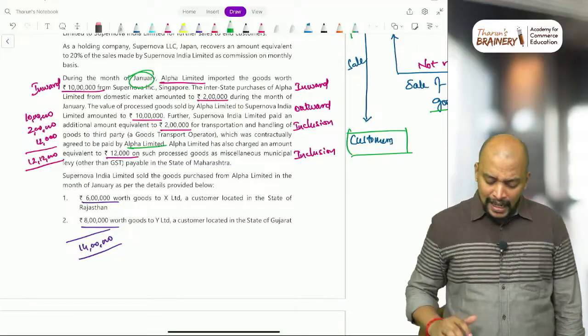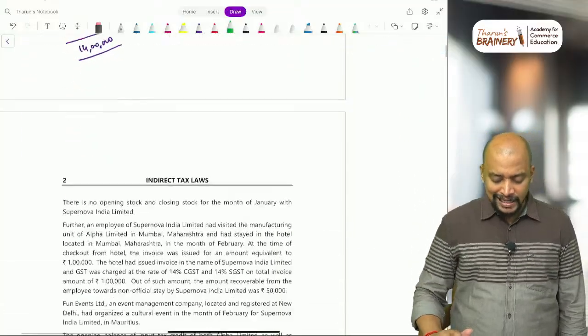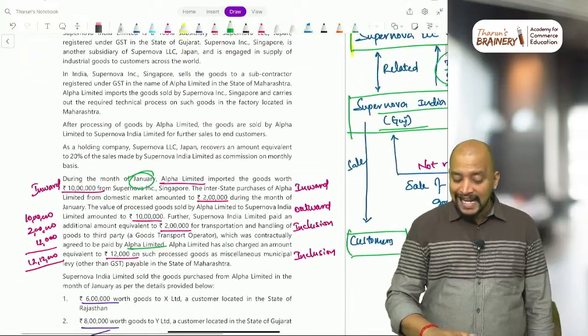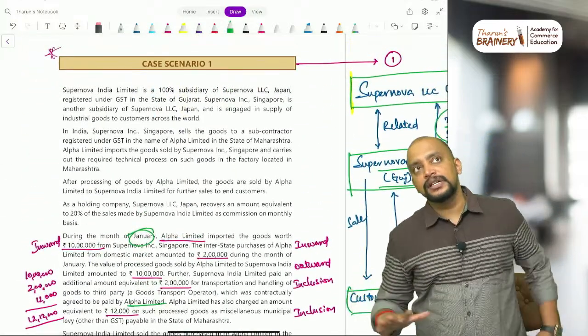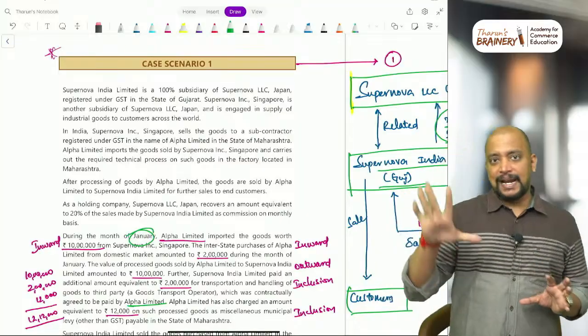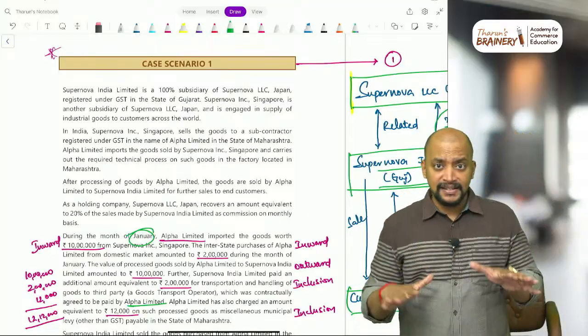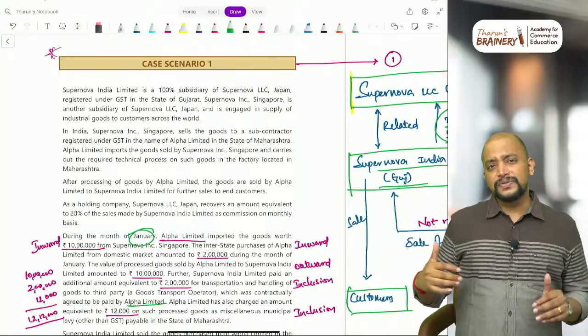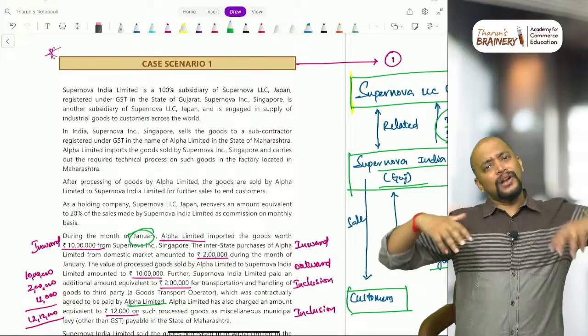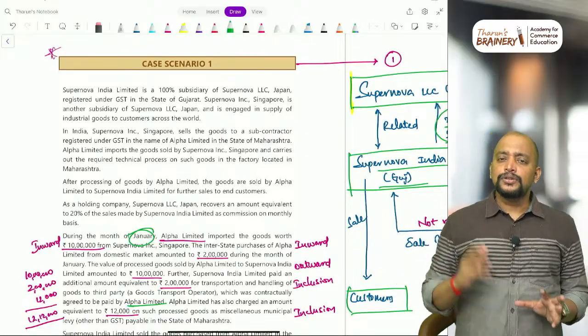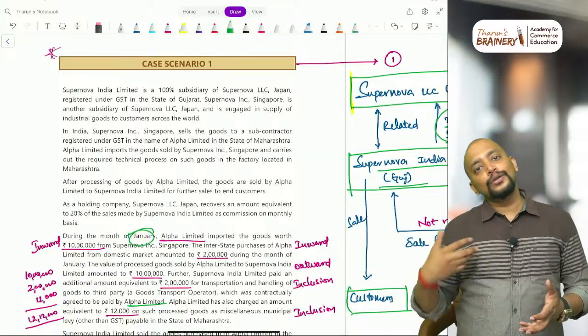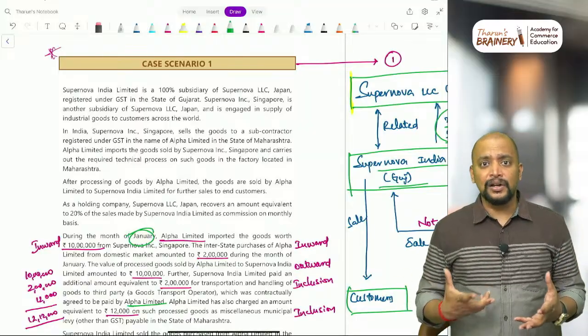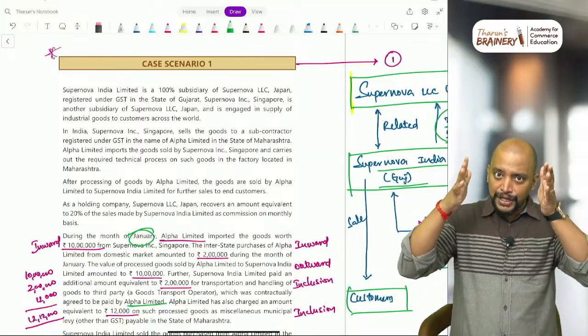And they have given some more data. Now usually what I advise for case scenarios is that you read only some of the first paragraph. Whenever you see case scenarios in the exam, when you read, a lot of provisions get connected to it, and you don't know whether all those are relevant or irrelevant. For that reason, first we need to cut down.